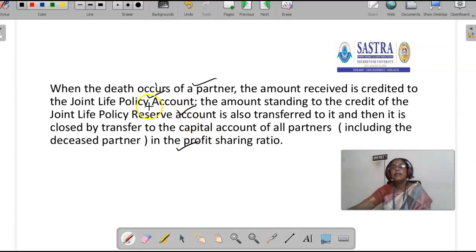In addition to that, the balance in the joint life policy reserve account is also transferred to joint life policy account, and then they have to close the joint life policy account by transferring the amount in the joint life policy account to the capital account of all the partners, including the deceased partner, in the profit sharing ratio. This is the way to treat it if the firm treats premium as an asset and also maintains reserves.